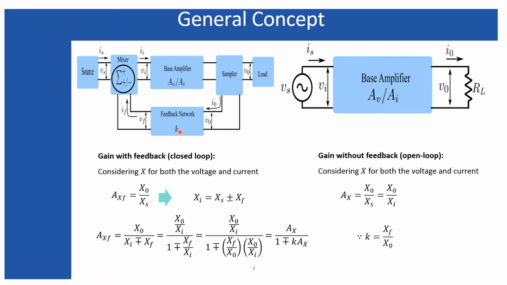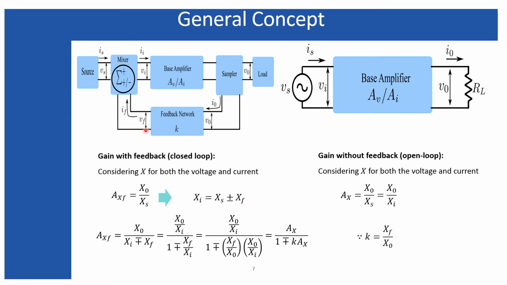Therefore, there exists another network which is taking the output signal of the base amplifier, either in terms of voltage or in terms of output current, as an input. So for this feedback network, these output signals are the input, while it produces some signal either in terms of voltage or in terms of current. That is why I have denoted it as Xf. Xf is the feedback signal that appears either in terms of voltage or current.